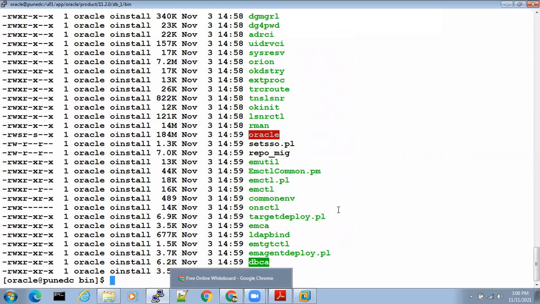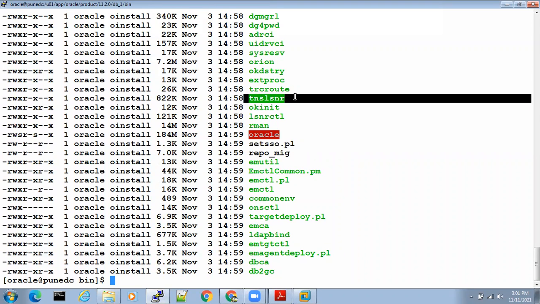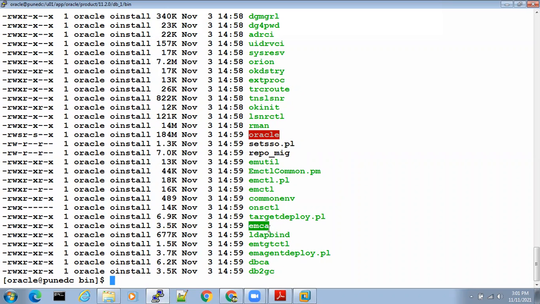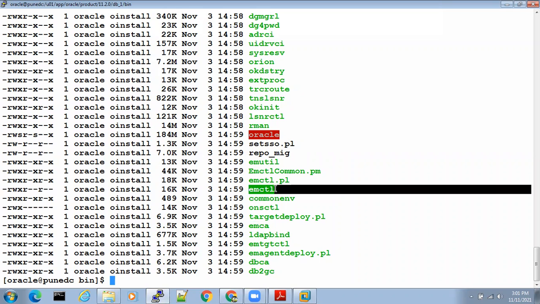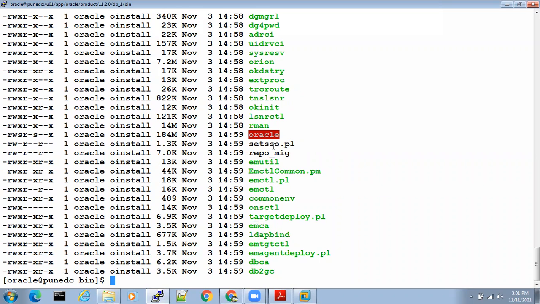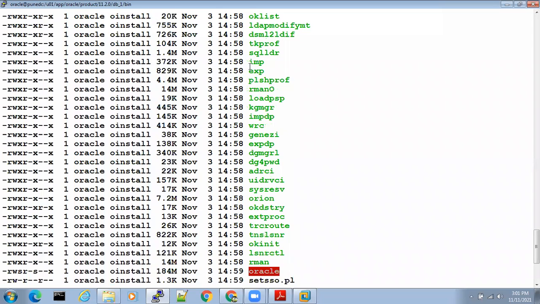For example, DBCA, the Database Configuration Assistant, for creating a database. The listener. DBUA, EMCA for monitoring, EMCTL for OEM. SQL*Plus, EXPDP, IMPDP. DGMGRL for Data Guard.